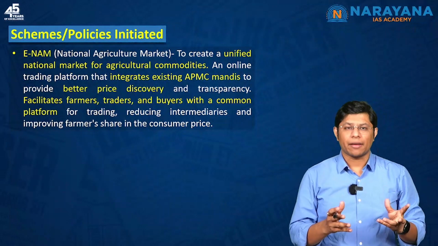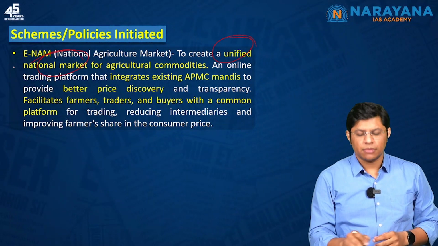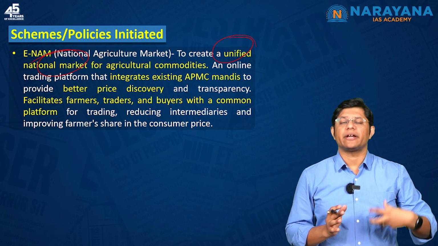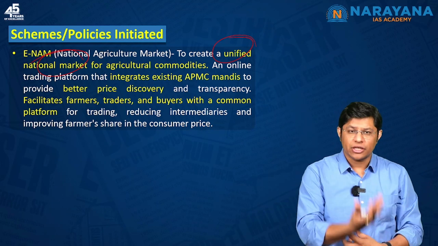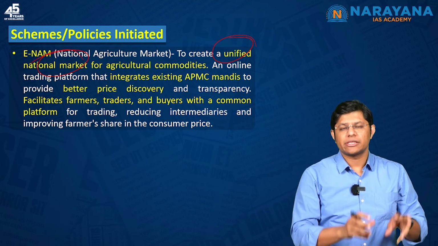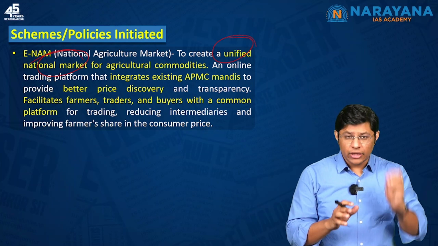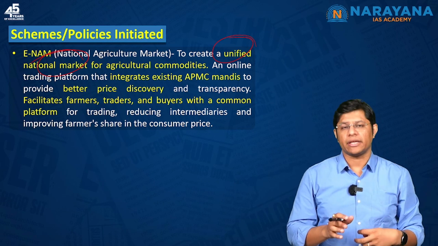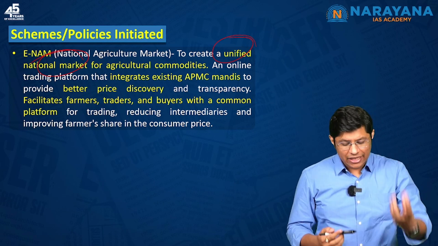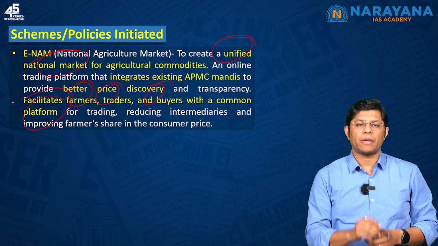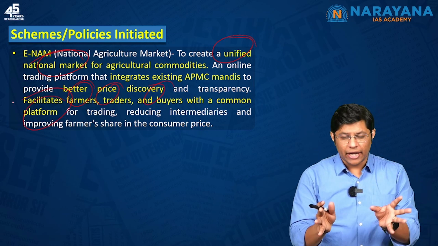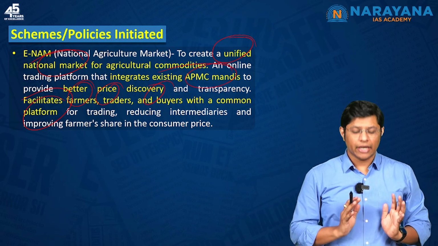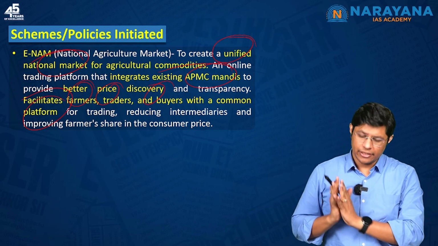And then we have the ENAM. Now, ENAM is a unified national market for agriculture commodities, which means in order to fetch better price for the agriculture crops or agriculture products, this ENAM helps the farmers, traders, so that the farmers can sell it to whoever is giving the farmer more money, right? So here you see it facilitates farmers, traders and buyers with a common platform. So here we have a common platform, which means the existing APMC mandis are being integrated, right? So these are some of the schemes that you can mention in the examination.